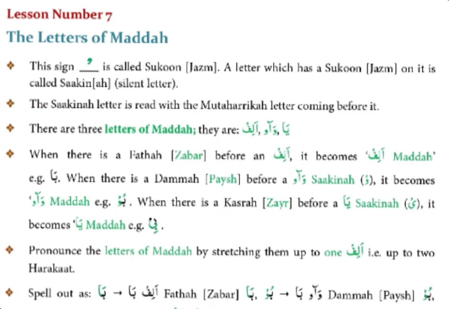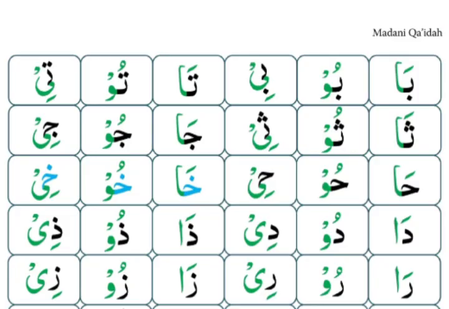Pronounce the letters of Madda by stretching them up to 1 alif, that is up to 2 harakat. That means you have to pronounce the letters of Madda, Alif Madda, Waw Madda, Ya Madda by stretching up to 1 alif, up to 2 harakat. For example, Ba, Bu, Bi, like that. You have to pronounce by stretching.